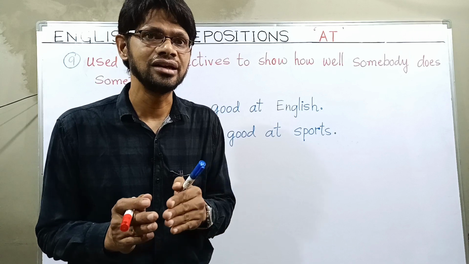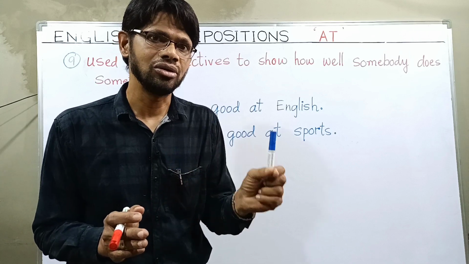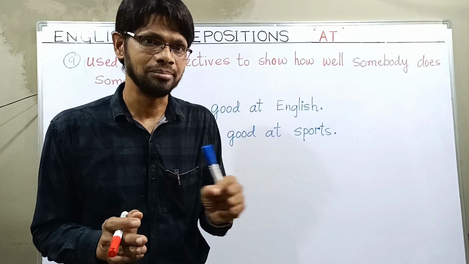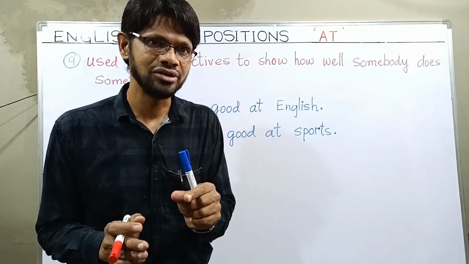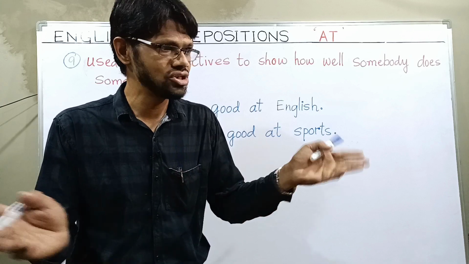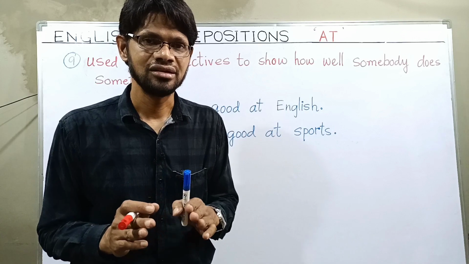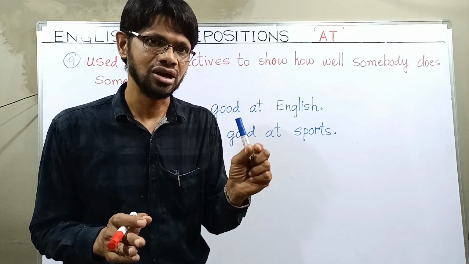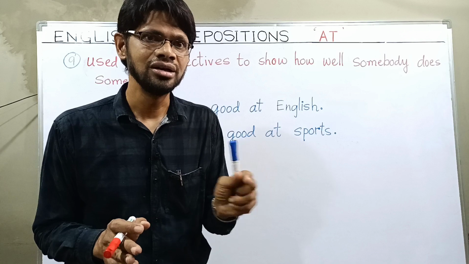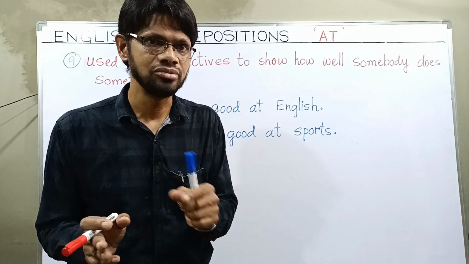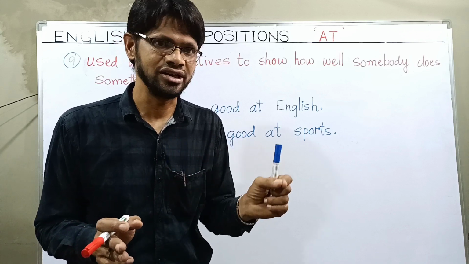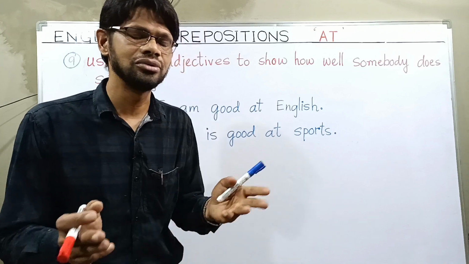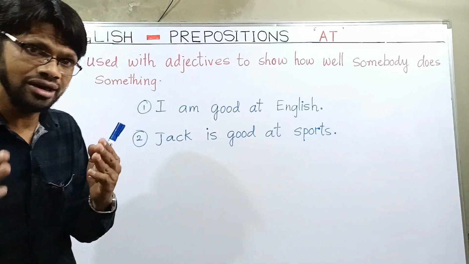So black is a word which is qualifying cat, it is an adjective. This room is spacious. Room is a name of a place, it is a noun. Big room, spacious room, big, B-I-G, big is an adjective. You know very well adjectives are very important in the English language.